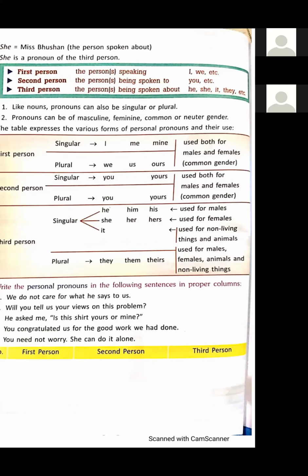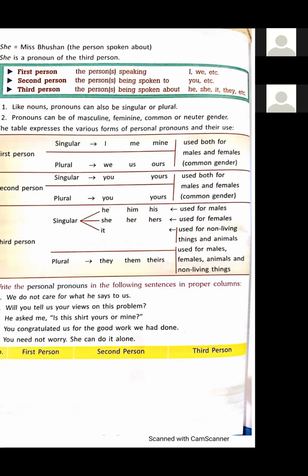In third person, first person is common gender, second person is common gender, but in third person, singular: he, him, his. We use these pronouns for males, like boys, gents, male.